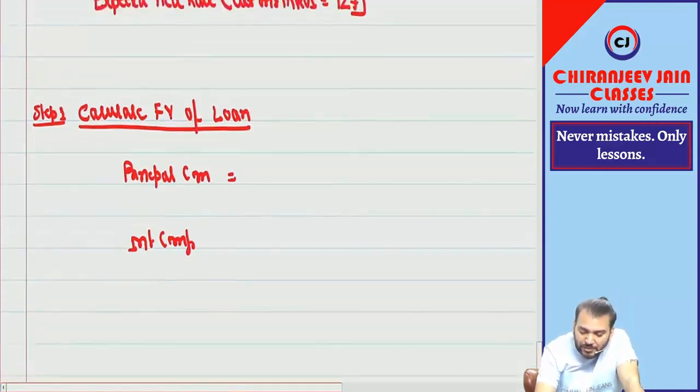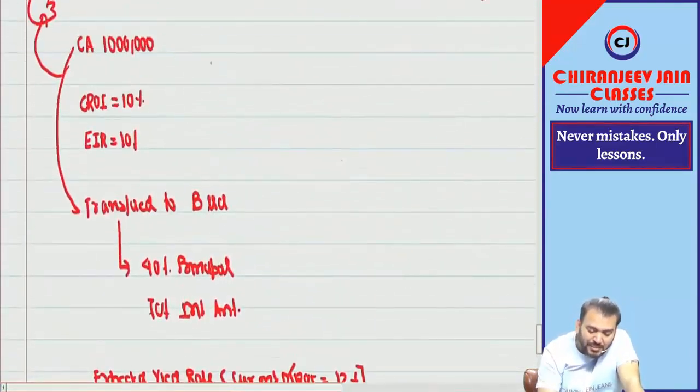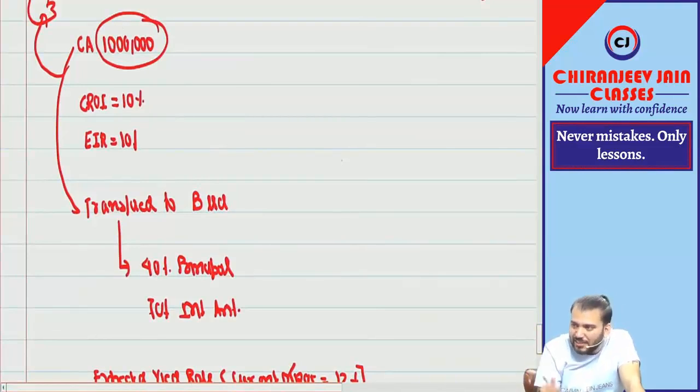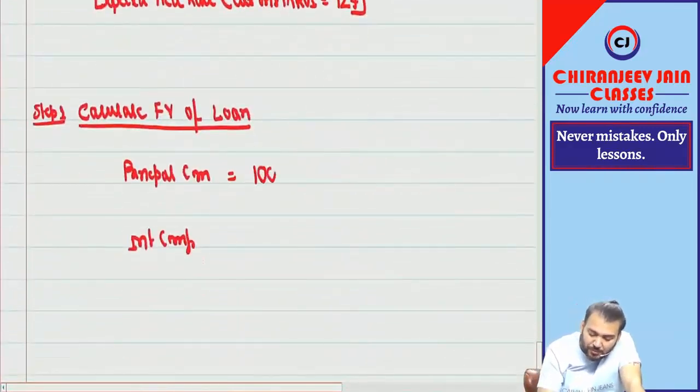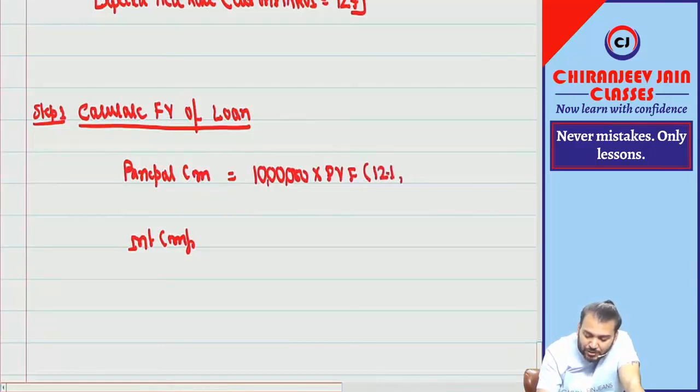The principal component is redeemable at par only. The amount is 10 lakh, so that will be received. So 10 lakh will be multiplied by the present value factor at a rate of 12% for 4 years.